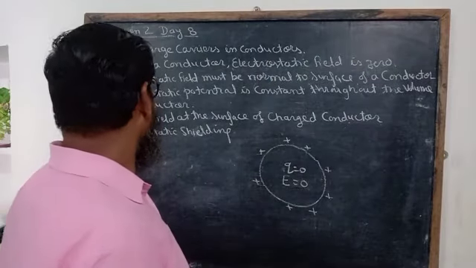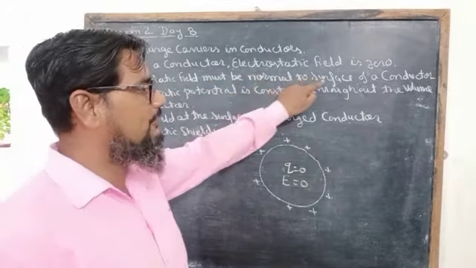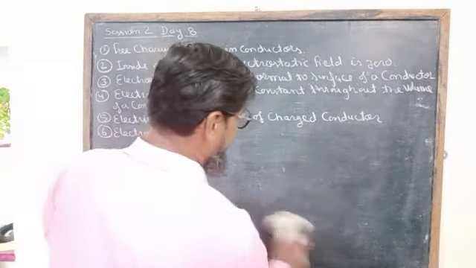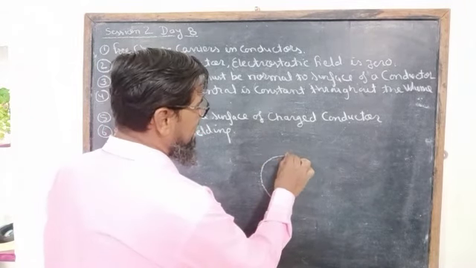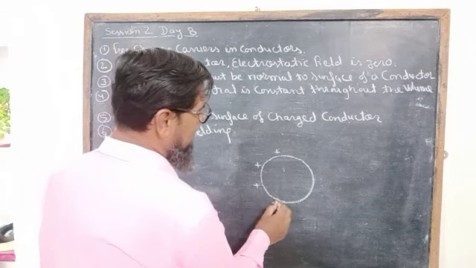The next point is that the electrostatic field must be normal to the surface of a conductor. This is the surface of a conductor and charge is given to it.